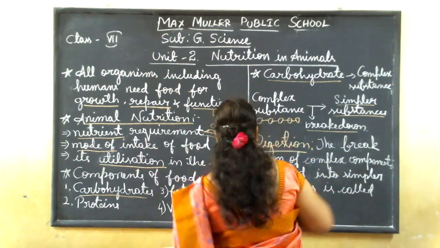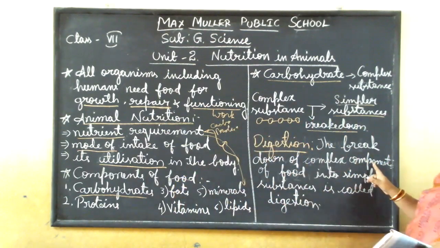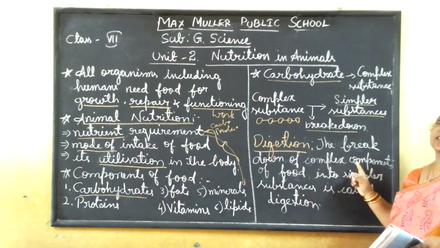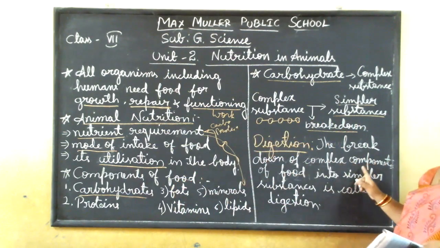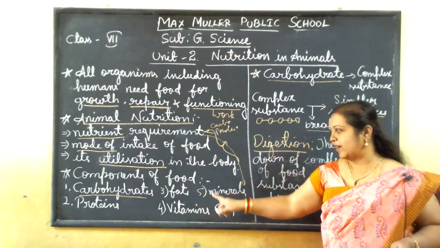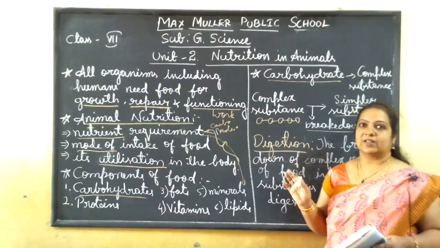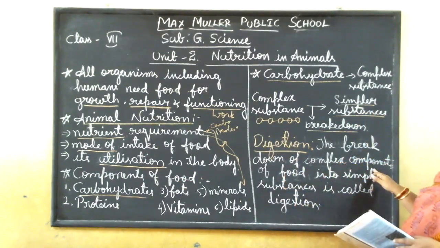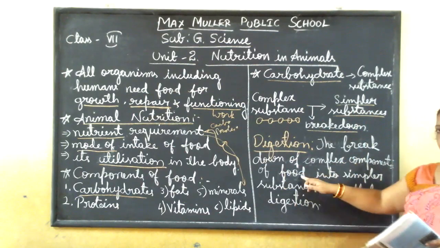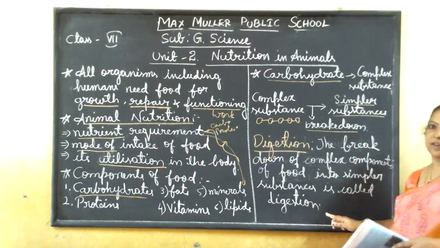Understand, children? Okay, what does digestion mean? The breakdown of complex substances. Substances or components. Components is the best word. Okay, components are nothing but these only. Carbohydrate, fat, minerals, these all combined form, we'll call it as components. Okay, the breakdown of complex components of food into simpler substances is called digestion.